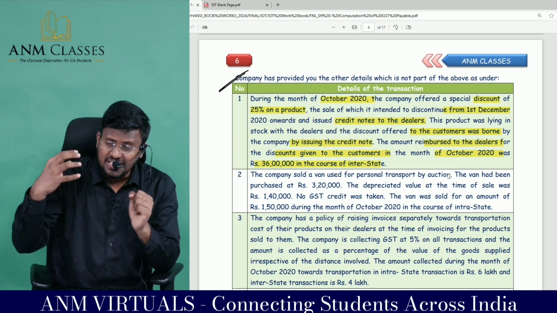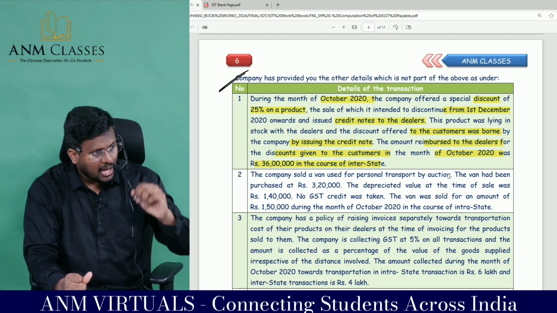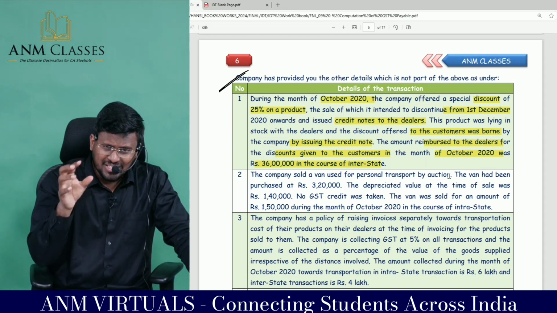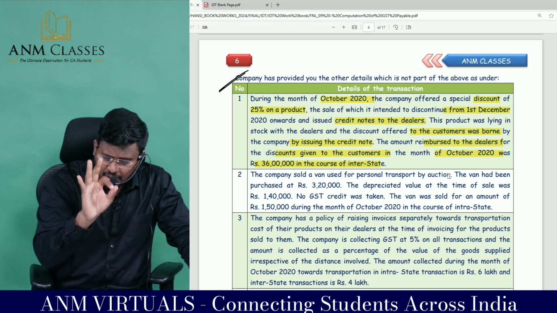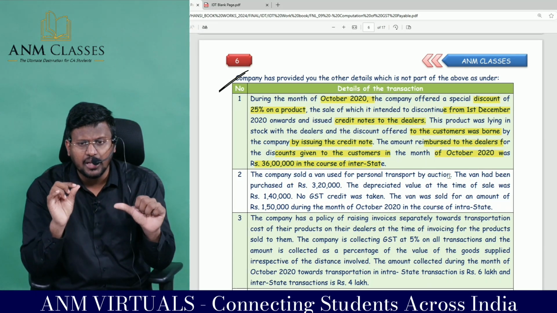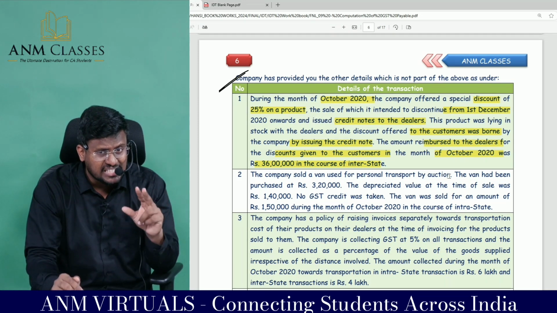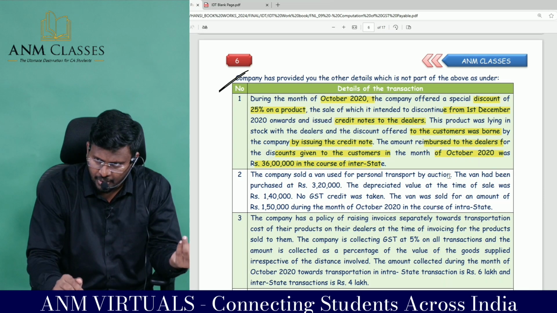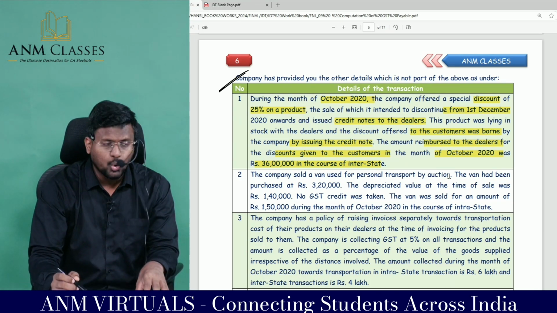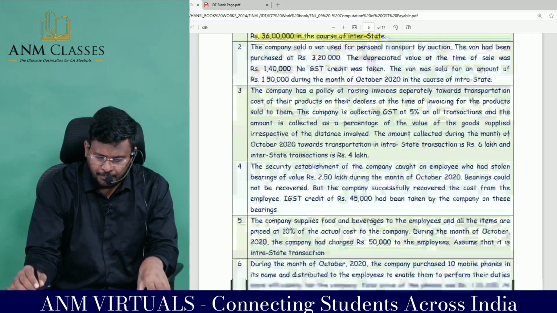First of all, sir, two types of discount are there. You can provide the discount either at the time of supply, or you have to provide the discount after supply, that is post-supply. Post-supply discount can be reduced if three conditions are satisfied. First of all, it should be mentioned in the invoice. There should be an agreement. Proportionate ITC should be reversed by the recipient. If all three conditions are cumulatively satisfied, you can reverse the discount. Otherwise, you can't do anything.